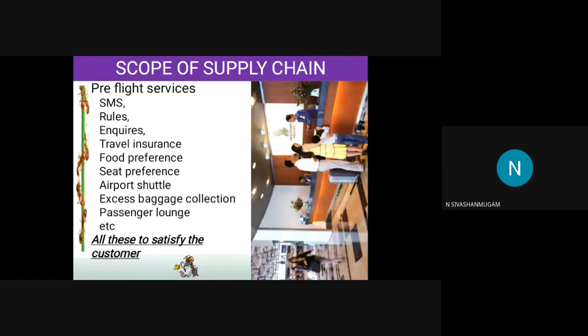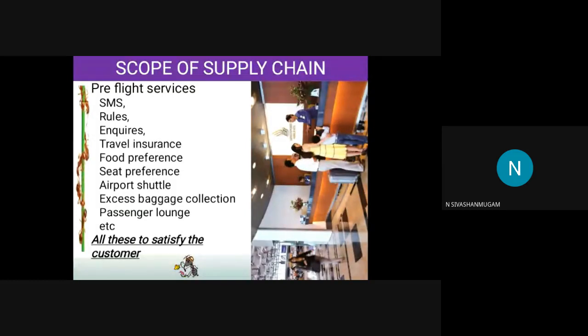Why are they doing all these things? Even this thing we can see in the travels also. Okay, it is the flight service, so they are doing it. Yes, fine, well and good, because the cost is high. For that cost, they are providing the service. Yes, okay, accepted. But if you take the KPN or some other travels, yellow orange bus or something, they are also doing all this thing.